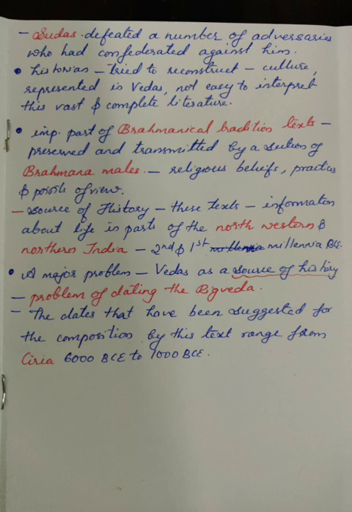A major problem in using the Vedas as a source of history is the problem of dating of the Rig Veda. The dates that have been suggested for its composition range from circa, meaning about or around, 6000 BCE to 1000 BCE.